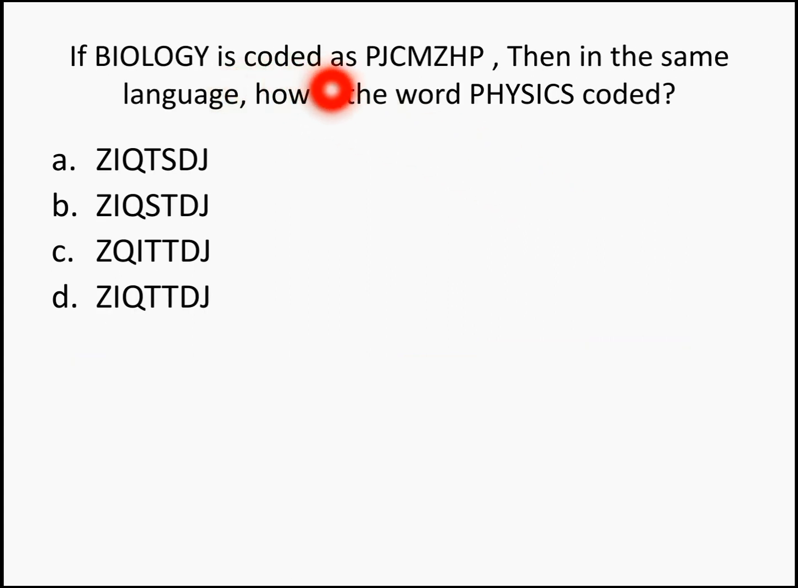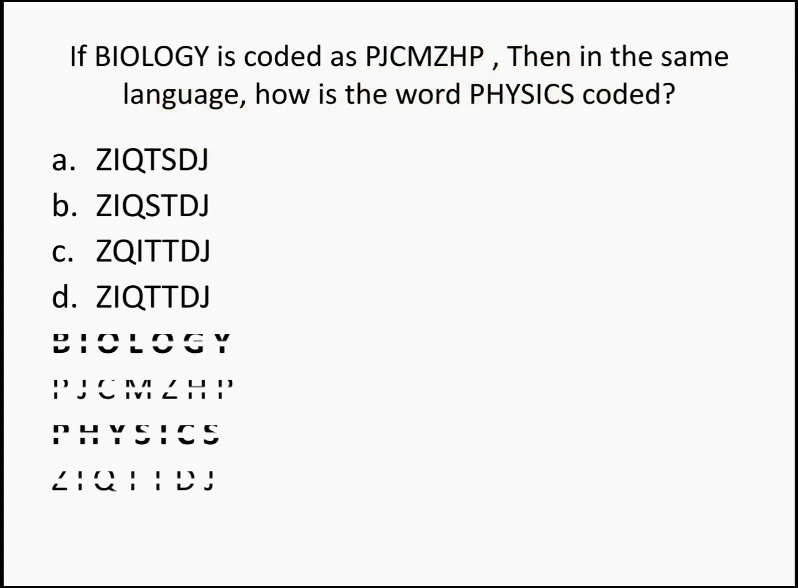If biology is coded as P, J, C, M, Z, H, P, then in the same language, how is the word physics coded? Look at the working. Biology is coded as P, J, C, M, Z, H, P, right? Now, for certain coding decoding questions, you have to bisect it. I mean, you have to segregate into two halves to get your answer done.